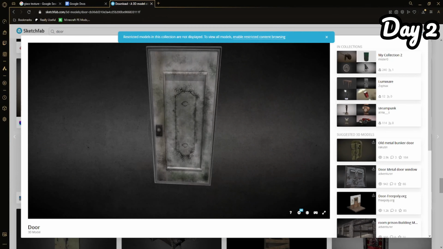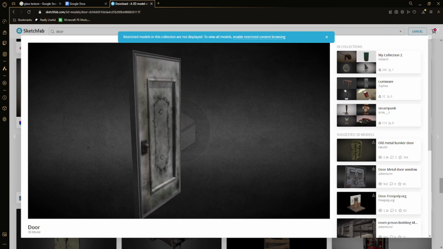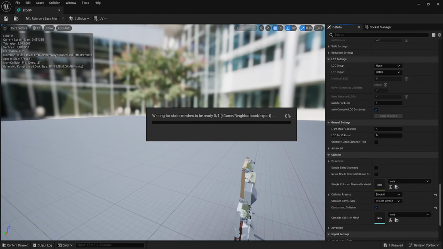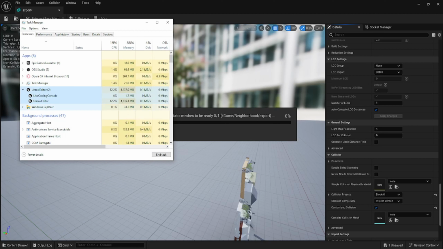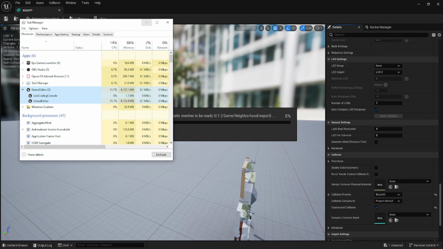I went to Sketchfab and found some 3D models for houses. Then I stumbled upon a whole neighborhood. I added them in, made LODs and everything, but the editor kept crashing. I kept trying to fix the issue, but every time I would load up the level, the editor would crash. I was losing hope. I went to sleep that day frustrated.